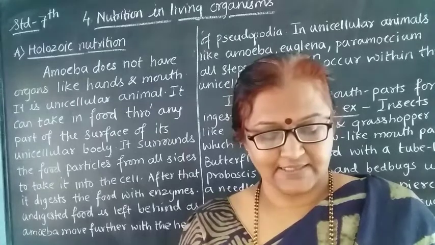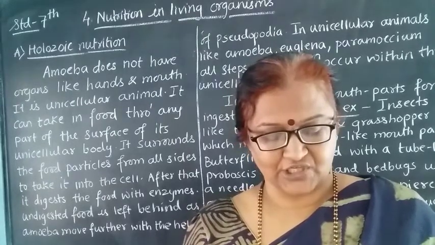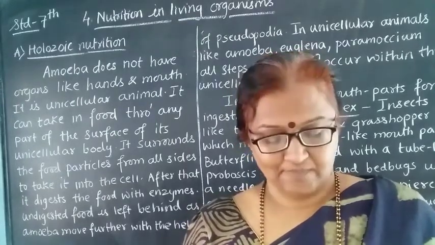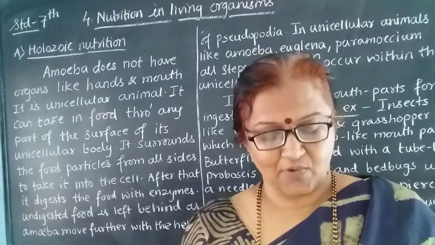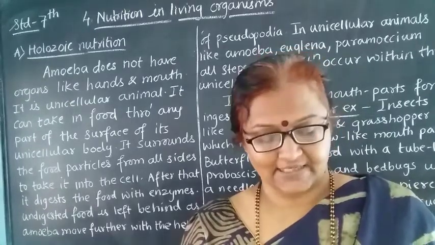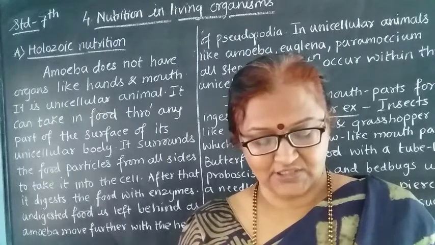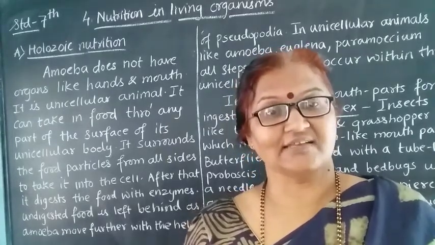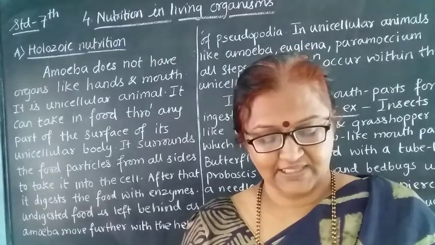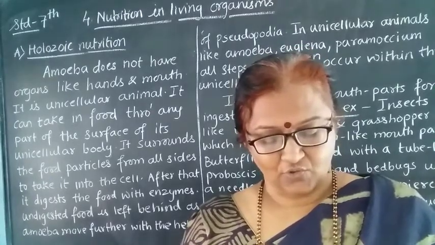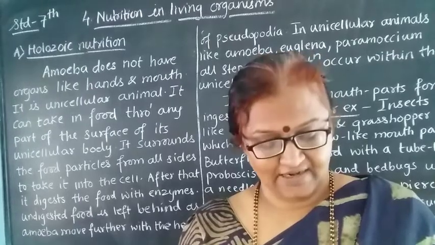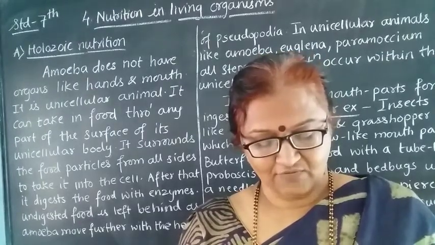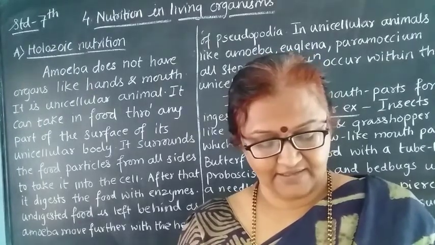Next comes the parasitic nutrition. You might have seen some small animals on the bodies of animals like dogs or buffaloes. Which are these small animals? From where do these little animals obtain their food? From where do the worms in the intestine obtain their food?